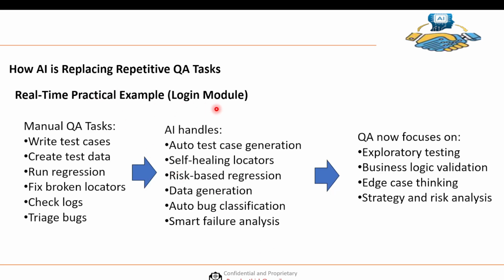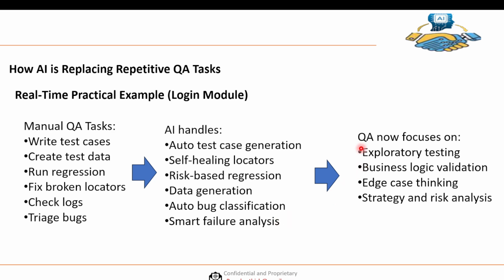Now here you can see the real-time example. The earlier manual QA tasks were writing test cases, creating test data, running regression, fixing broken locators, checking logs, and triaging bugs. These get replaced with AI handling auto test case generation, self-healing locators, risk-based regression, and data generation. So we'll cover all these manual QA tasks through AI, even smart failure analysis.